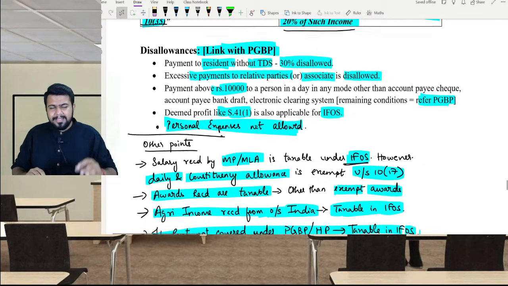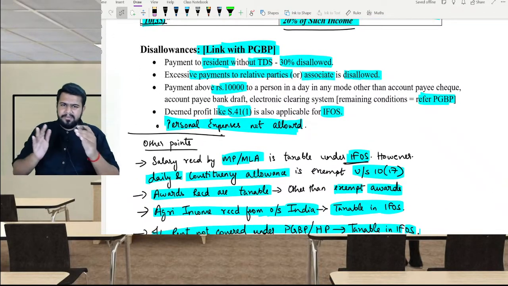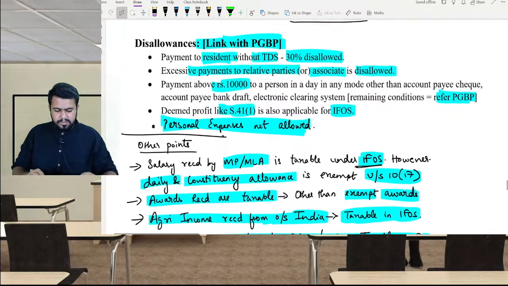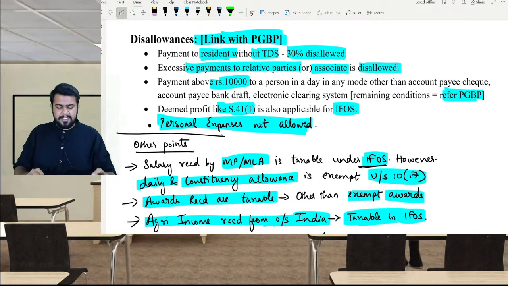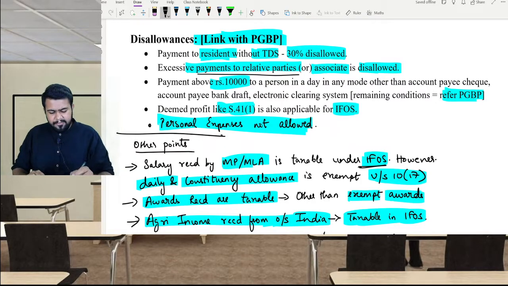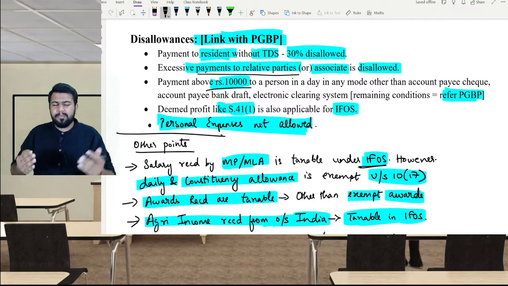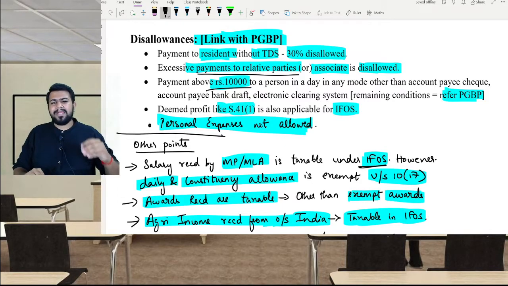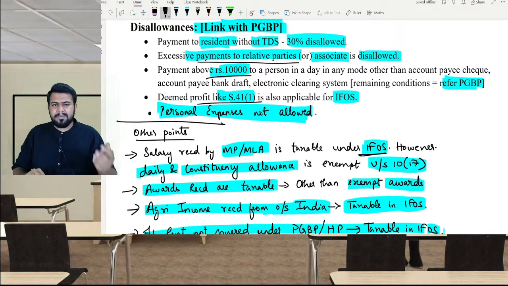Then similar to PGBP, there are disallowances in income from other sources also. If any payment is made to a resident without deducting TDS, 30% is disallowed. To a non-resident, it is fully disallowed. Excessive payment to related party or associates, the unreasonable amount is disallowed. Then if payment above 10,000 rupees is made to a person in a day in any mode other than account payee cheque, account payee bank draft, electronic clearing system or any other prescribed mode, that is also disallowed. Then deemed profit is applicable here also.